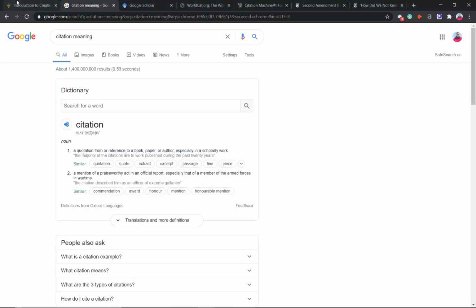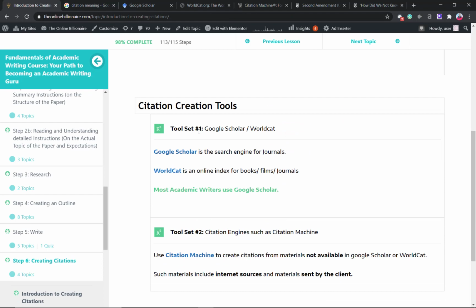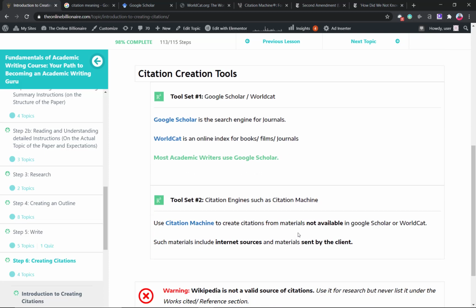So when you're creating a citation, there are several tools you're going to use. The first tools, Google Scholar and WorldCat, which are basically the same. Google Scholar is a tool from Google. WorldCat is a similar tool. They all list publications, and you can pick publications on a specific topic from both sites. The other one is Citation Machine. Citation Machine, you're going to use it to find citations that you can't find in Google or WorldCat.